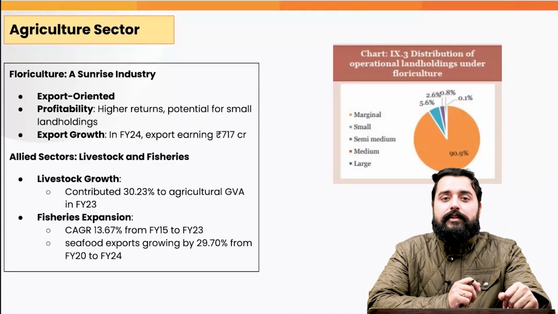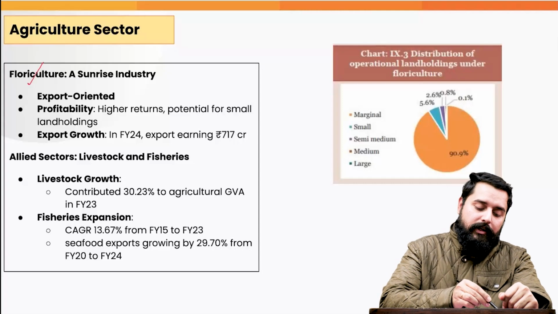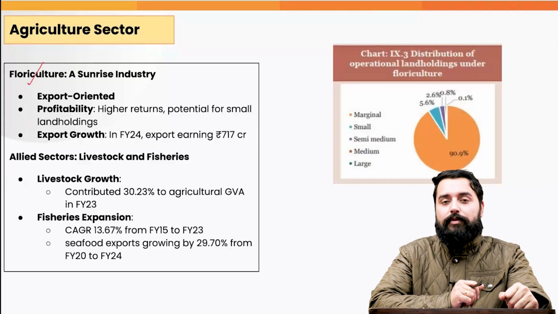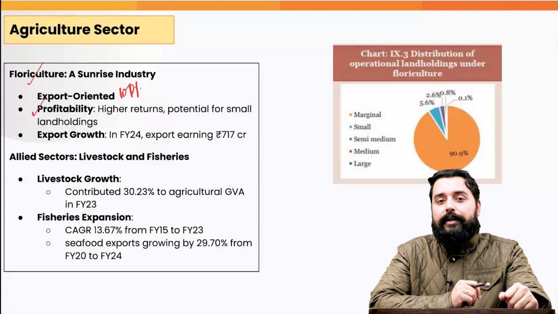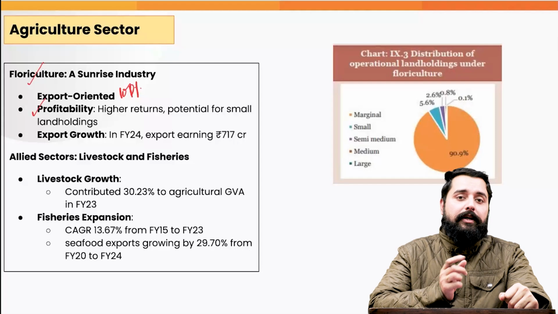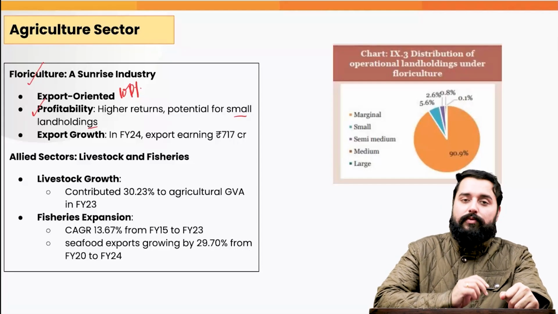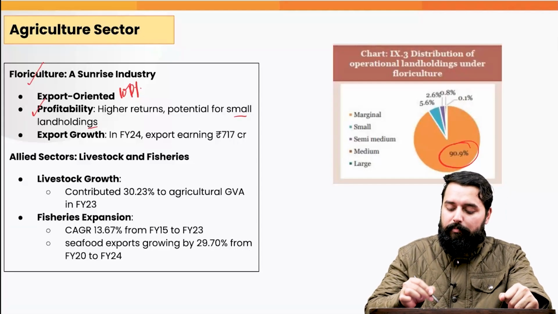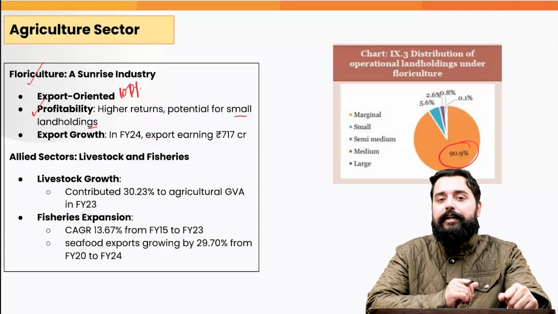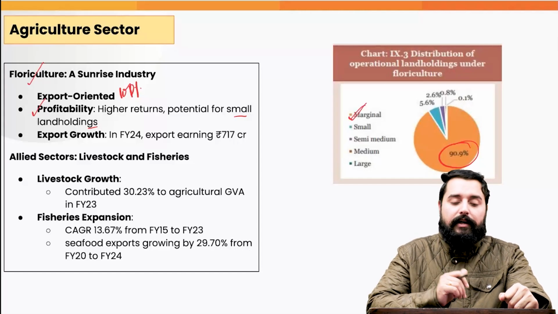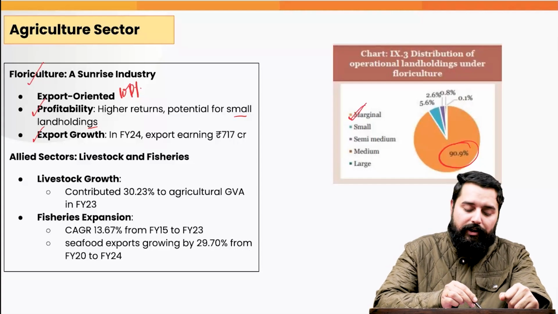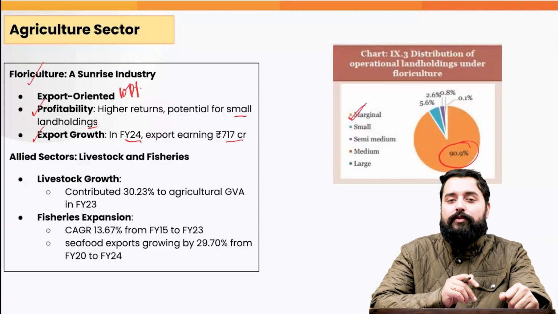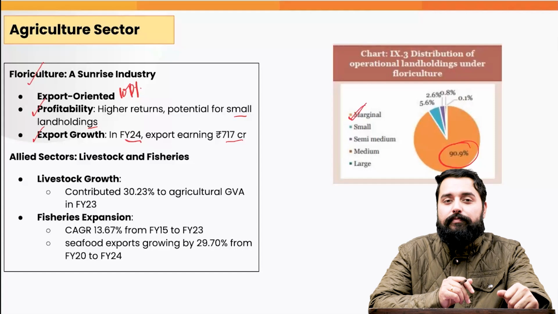Now, within agriculture, the economic survey suggests that floriculture can serve as a sunrise industry, because floriculture is 100% export oriented and it is significantly profitable also. It gives higher returns and it can be done on small land holdings also. The data itself proves the same, that 90% of floriculture in India is done upon the marginal land holdings. Plus, it has shown significant export growth. In fiscal year 2024, it led to export earnings of more than 700 crore rupees.